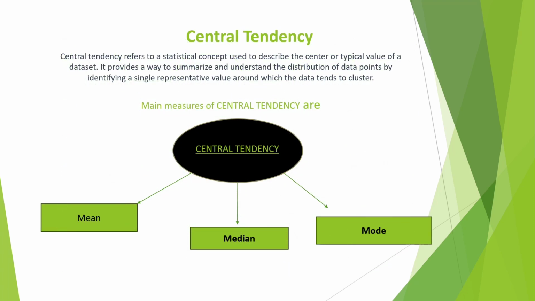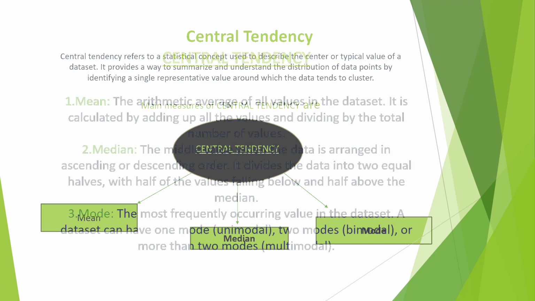Central tendency. Central tendency refers to a statistical concept used to describe the center or typical value of a dataset. It provides a way to summarize and understand the distribution of data points by identifying a single representative value around which the data tends to cluster.